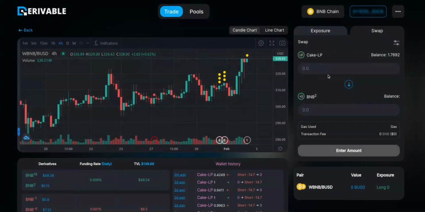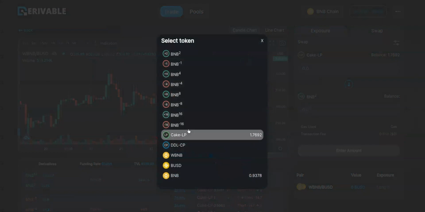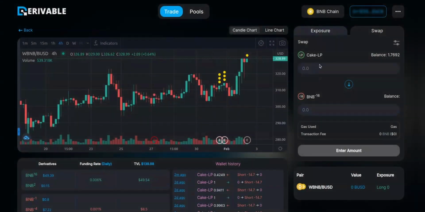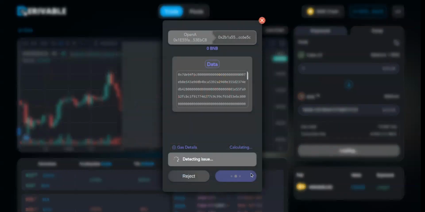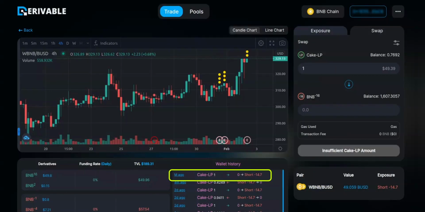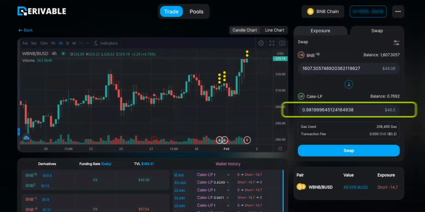To short BNB with the highest leverage, Bob chooses the BNB to the -16th token for the maximum leverage of -14.7. Then he proceeds to swap using exactly 1 CakeLP. The BNB to the -16th amount received is estimated close to 1606 tokens or $49.38. The transaction is confirmed and the UI shows the wallet history. Right now, if he decides to swap all of his BNB to the -16th to CakeLP, he will get almost 1 CakeLP back.